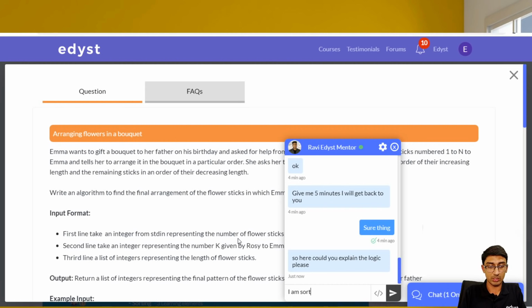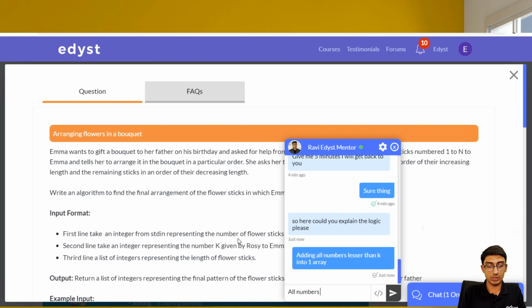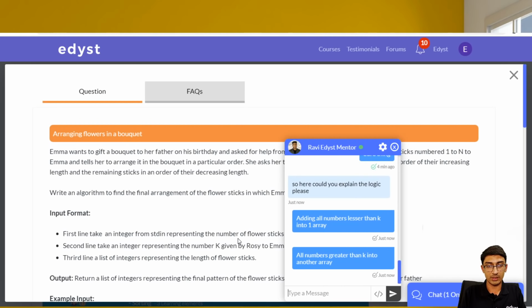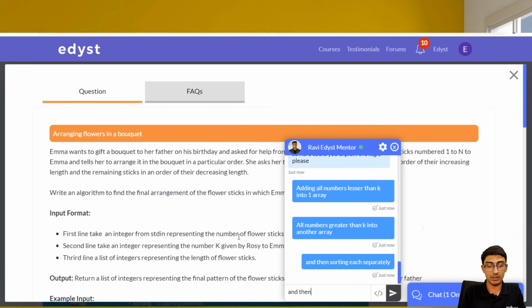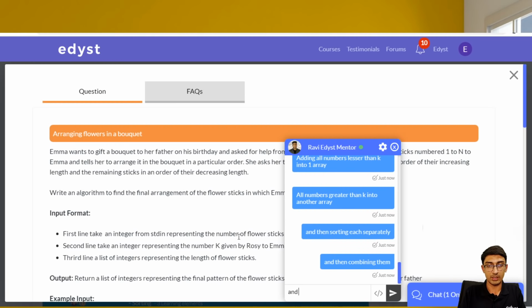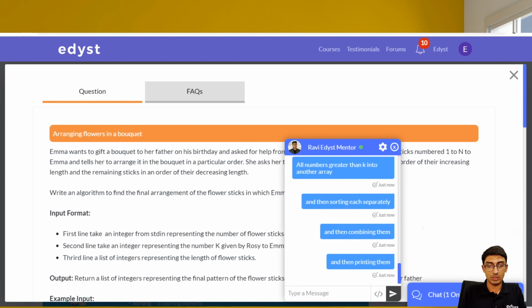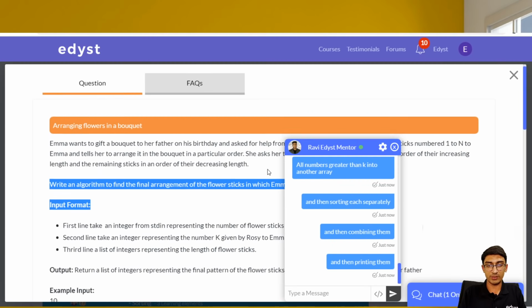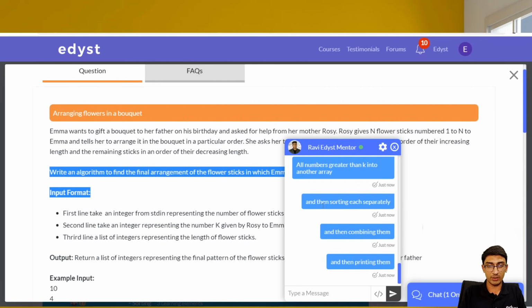Okay, I am adding all numbers lesser than k into one array, all numbers greater than k into another array, and then sorting each separately and then combining them and then printing them. So yeah, at Edyst we don't generally give out the questions completely directly, so let's see how he can help us out with this one.